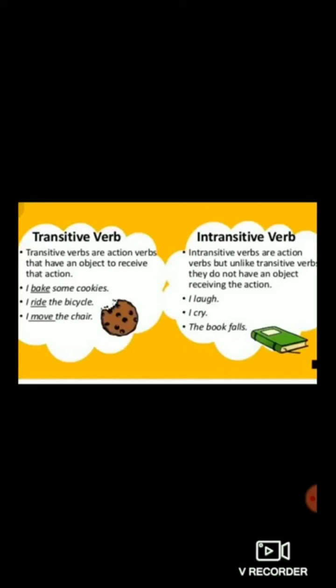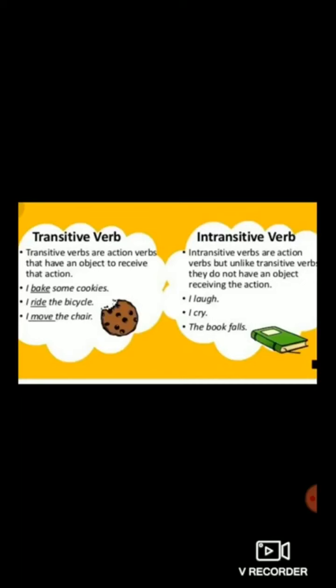So children, first you have to identify the verb. Now what is the verb here? Bake. So if bake is a verb, as the definition itself tells, transitive verbs take an object after the verb.